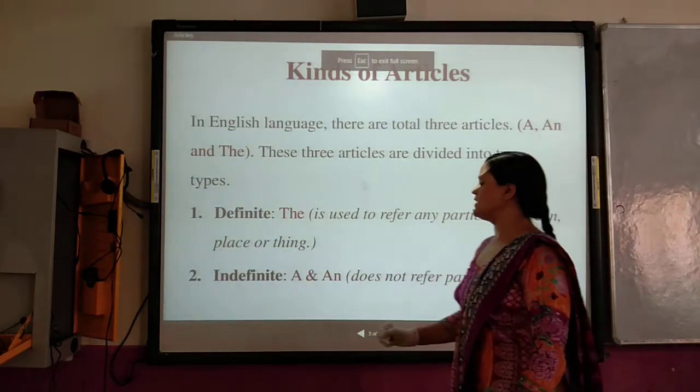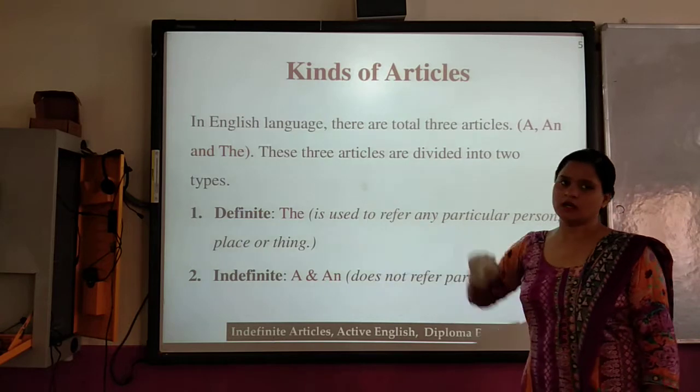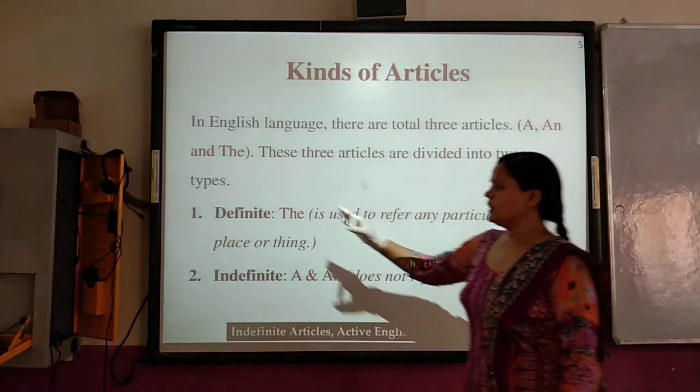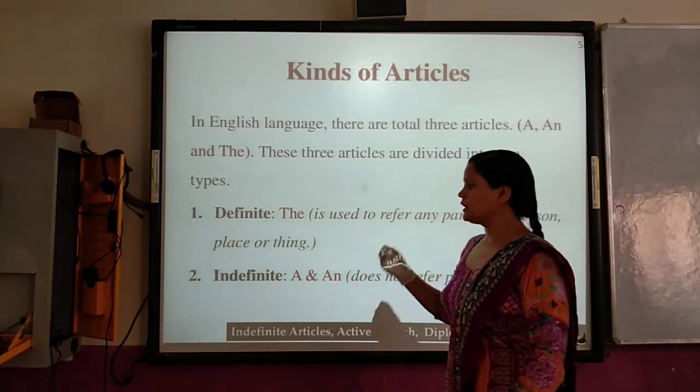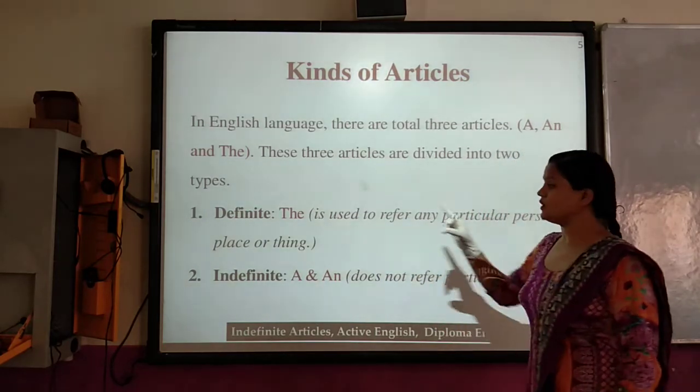So indefinite articles are a and an, and the definite article is the. As you can see, here it is written definite. It means for the particular place, thing or person we use the.